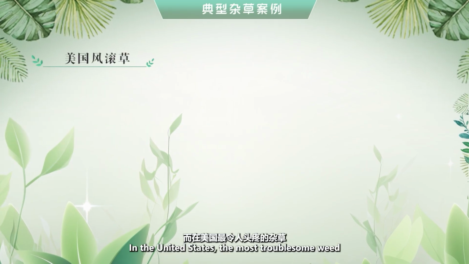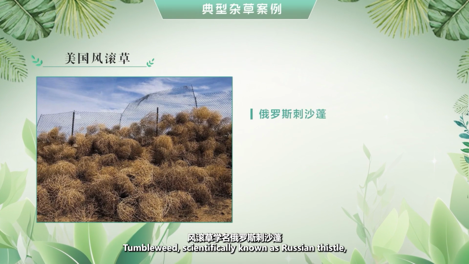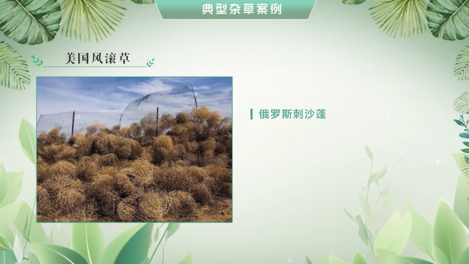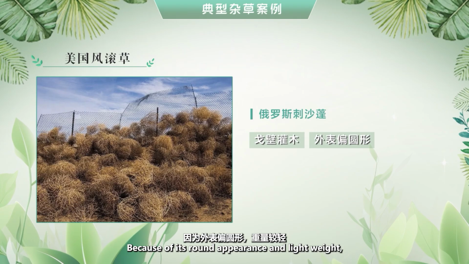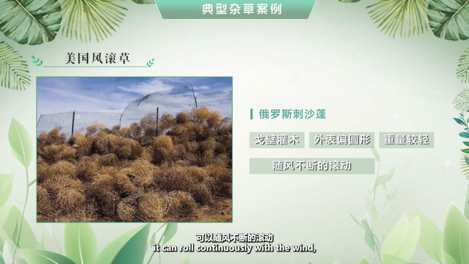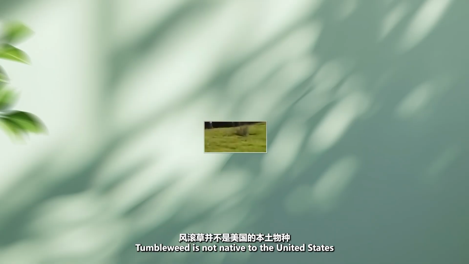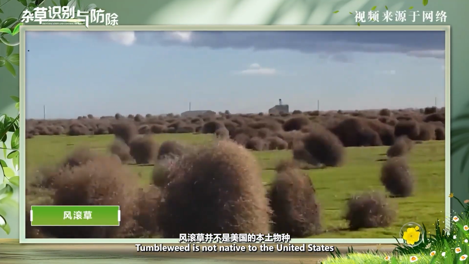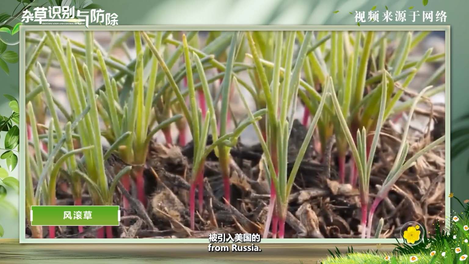In the United States, the most troublesome weed is tumbleweed. Tumbleweed, scientifically known as Russian thistle, is a desert shrub. Because of its round appearance and light weight, it can roll continuously with the wind, hence called tumbleweed. Tumbleweed is not native to the United States, but was introduced in 1870 with imported flax seeds from Russia.